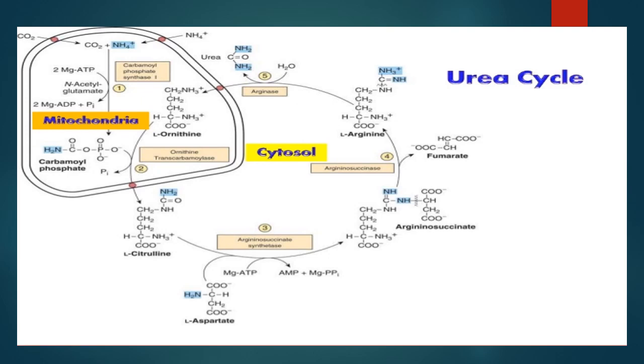Argininosuccinase cleaves argininosuccinate to give arginine and fumarate. Arginine is a precursor for urea, and arginase is the fifth and final enzyme that cleaves arginine to yield urea and ornithine.